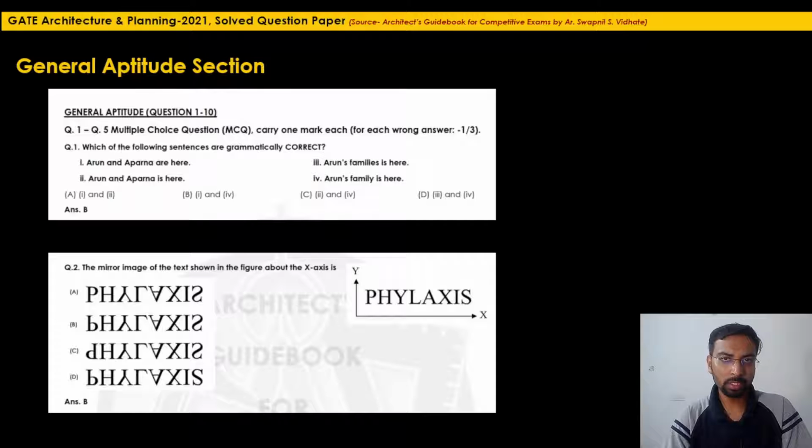The first 5 questions are of 1 mark each, where for each wrong answer there will be a negative marking of 1/3. For the next 5 questions, which are 2 marks each, there will be a negative marking of 2/3.